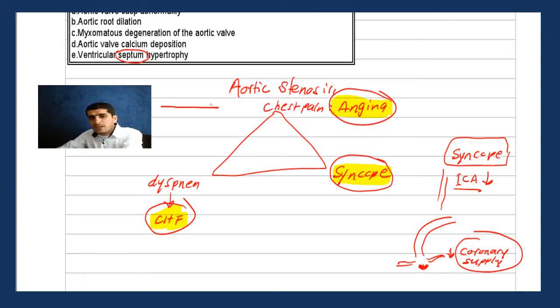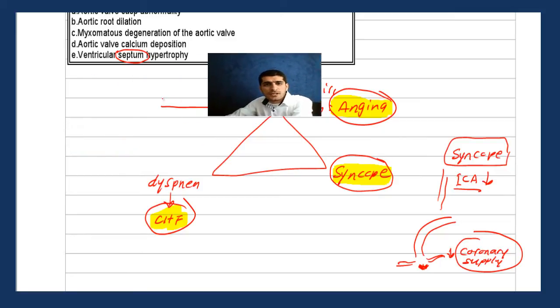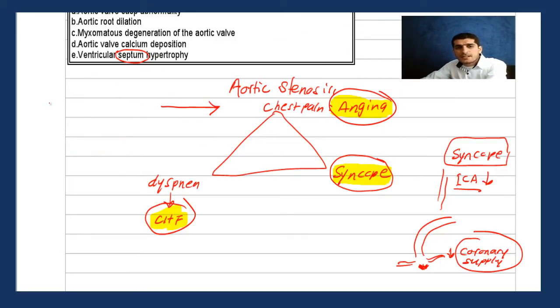Now, the causes of aortic stenosis, which is easy. If you see a patient around 70, your answer will be calcium, so calcium deposit in the aortic valve, a calcification problem. If you see a patient in their 60s, maybe 50s, the cause is usually a bicuspid aortic valve.